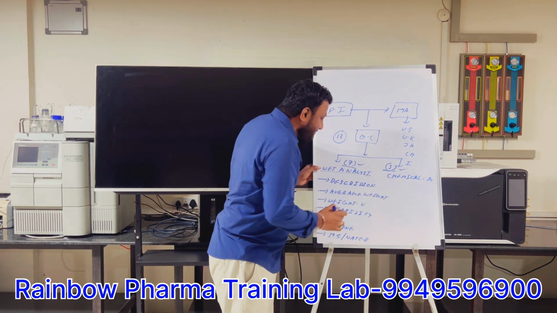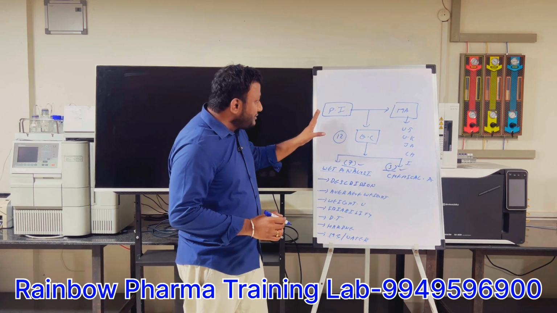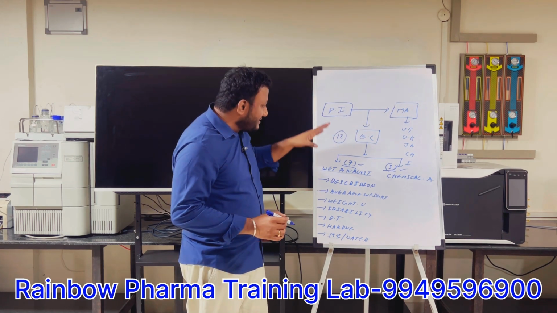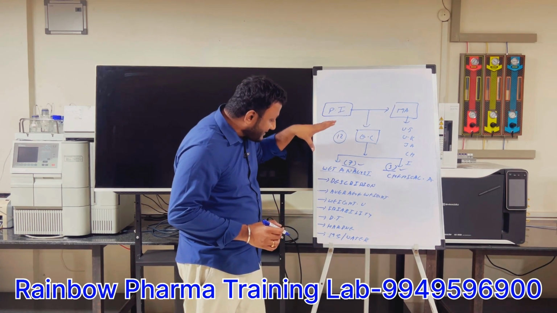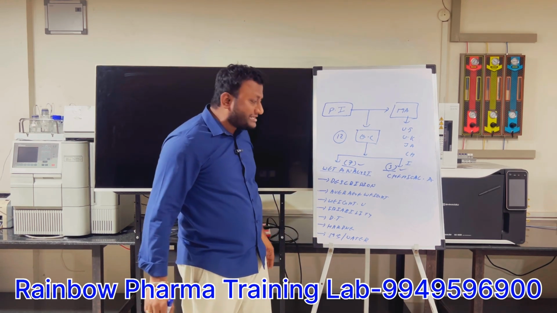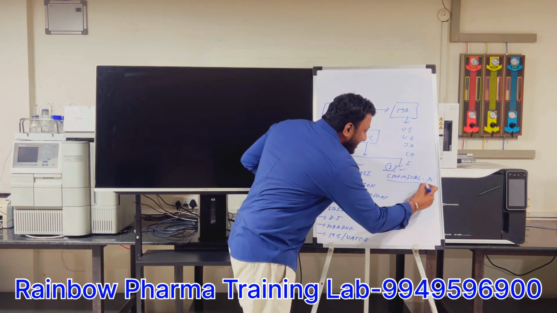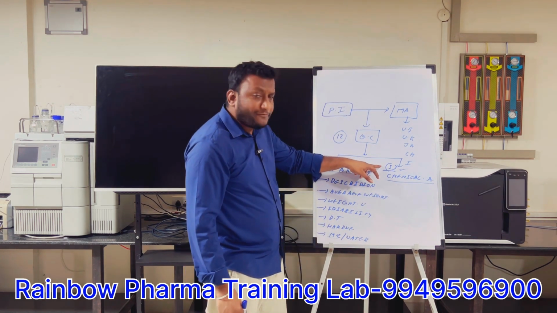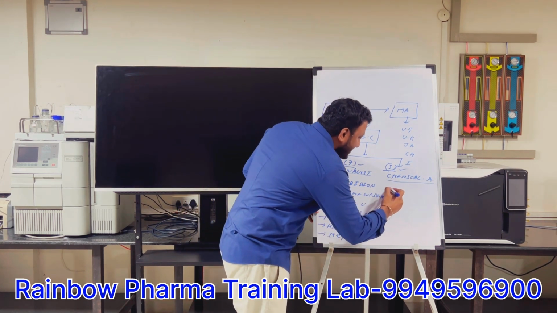So if they want to send the product into the market, the quality control people have to perform these 7 wet tests in the quality control department. In the same way we have chemical analysis. In the chemical analysis, how many tests do we have? 5 chemical tests. The first one is assay.